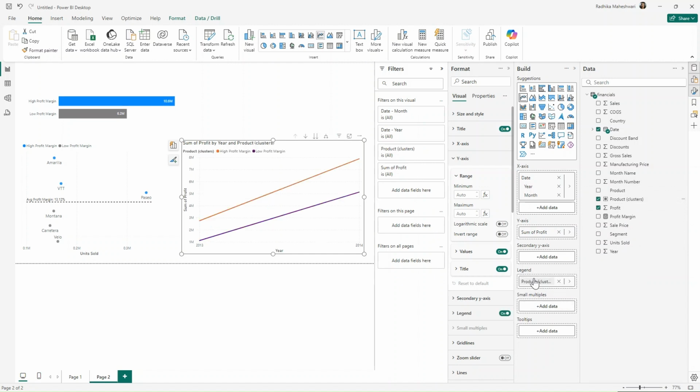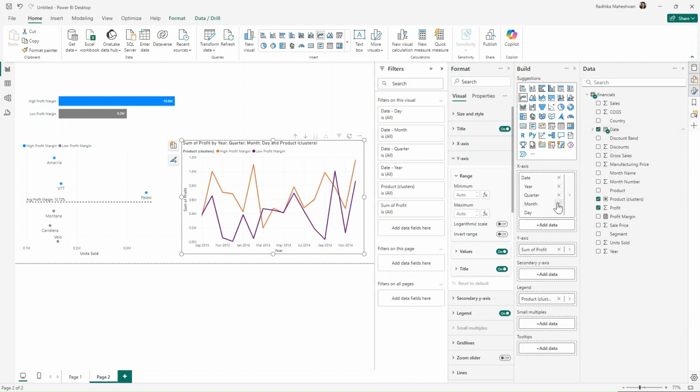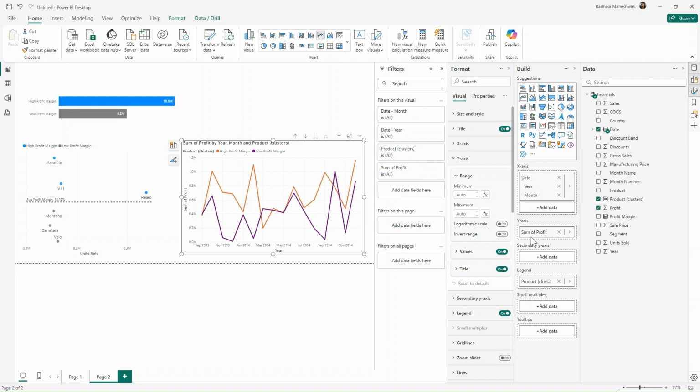So adding the cluster here, I'll again add date and remove quarter and day. So now this shows how our profit margins vary for high as well as low profit margin products over time.